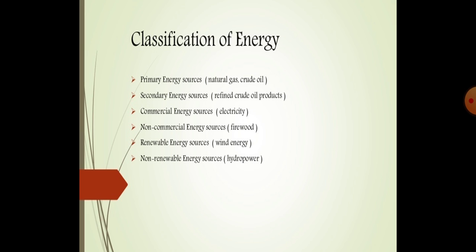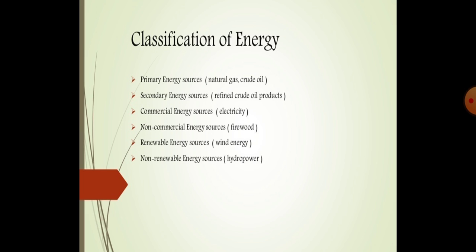Then commercial and non-commercial. Commercial sources are those we can buy and sell in the market and which are widely used, like coal, petroleum, CNG, LPG, and electricity. Non-commercial sources are those not widely used nowadays, and a very small group of people may be using them for daily purposes, like firewood. And then renewable and non-renewable energy sources.